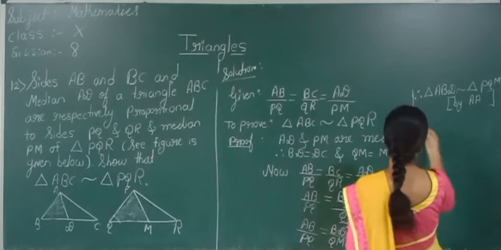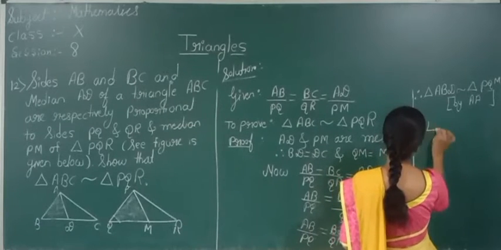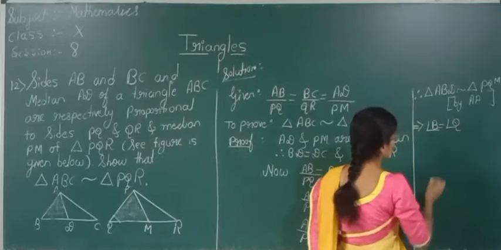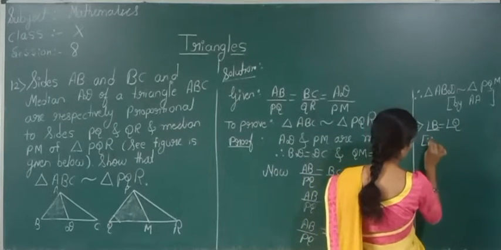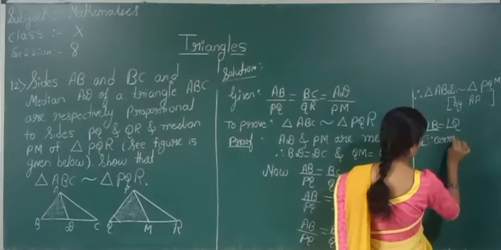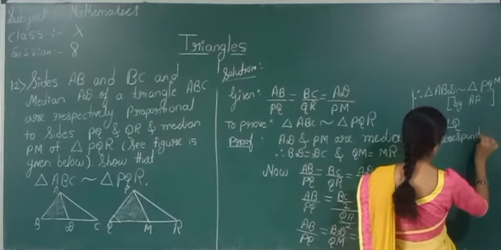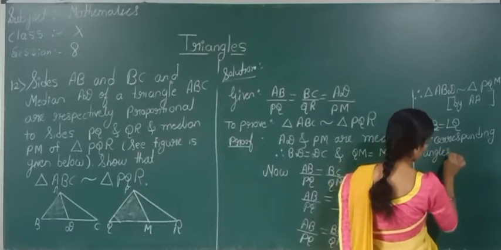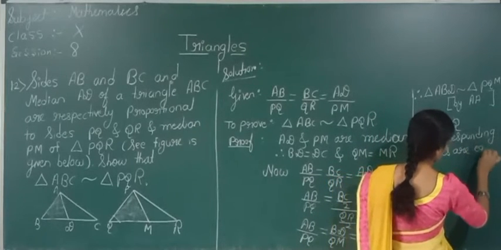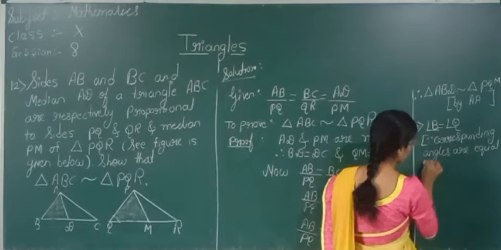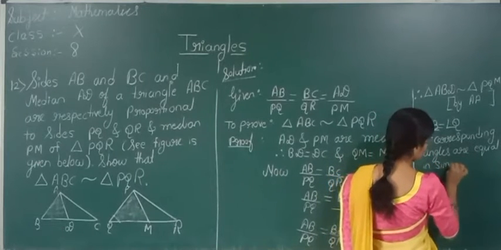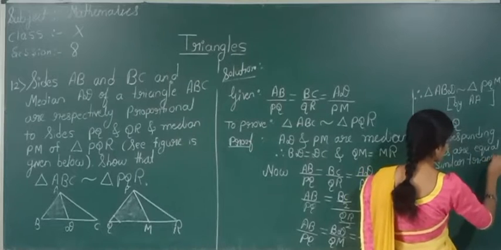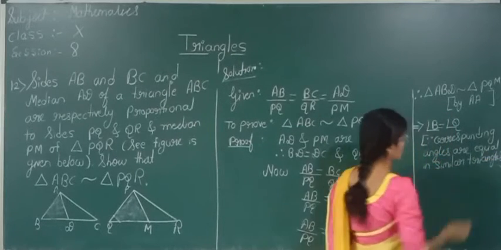So what we can write is, this implies angle B is equal to angle Q, because corresponding angles are equal in similar triangles.